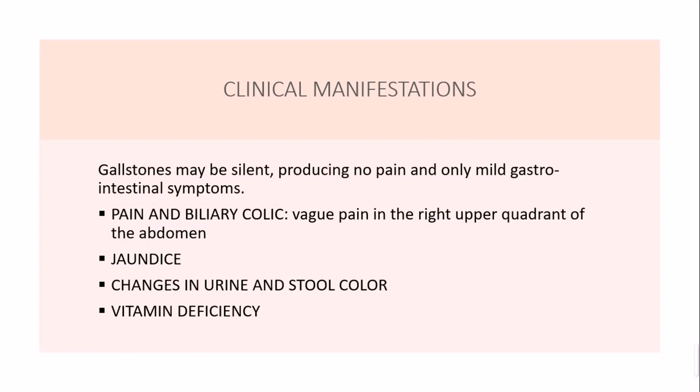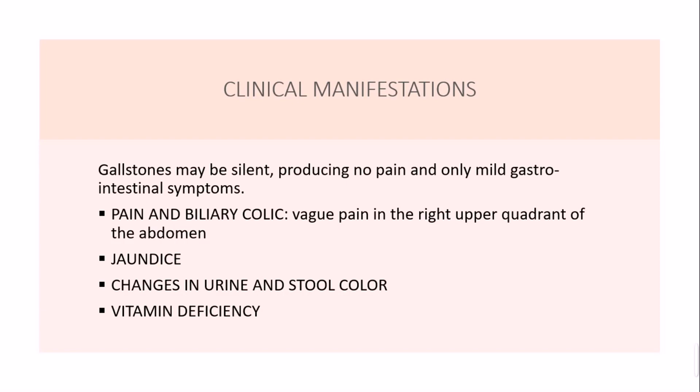So moving on to the clinical manifestation. These gallstones may be silent. It means having a gallstone will not cause any symptom in the patient, and it will not even produce any pain. But the person can have some symptoms which go from mild to moderate, like pain and biliary colic. It is the vague pain in the right upper quadrant of the abdomen where your gallbladder is situated, and this pain and biliary colic happen due to the obstruction in your main bile duct.